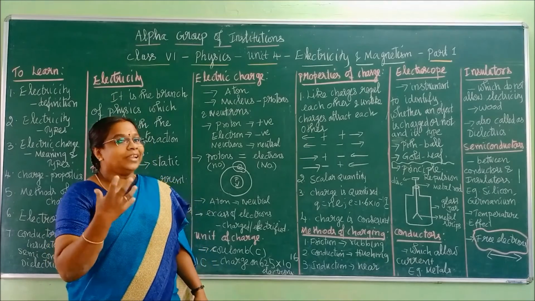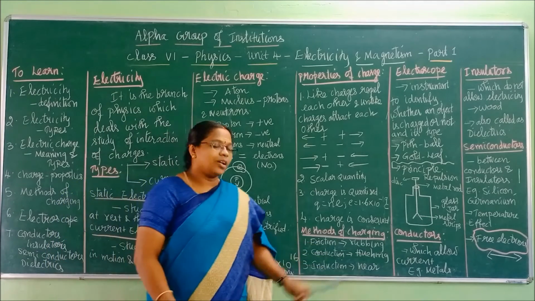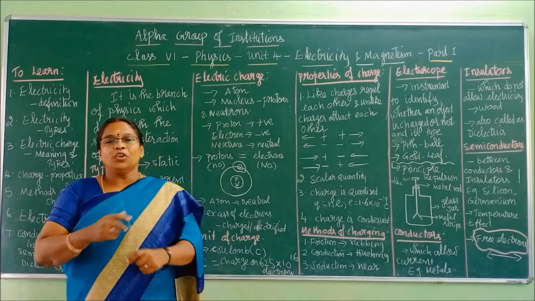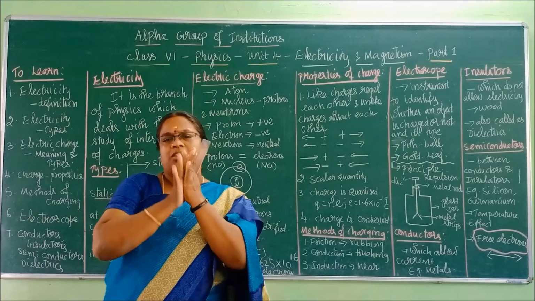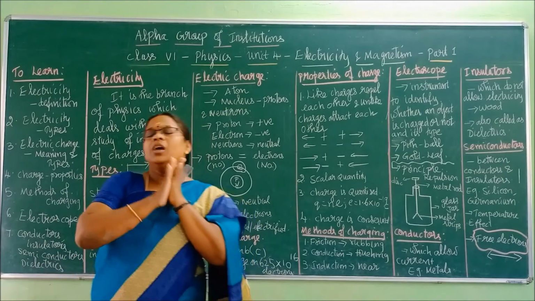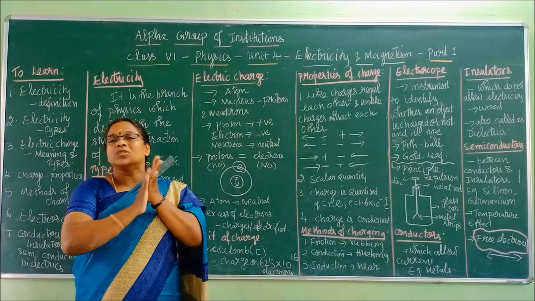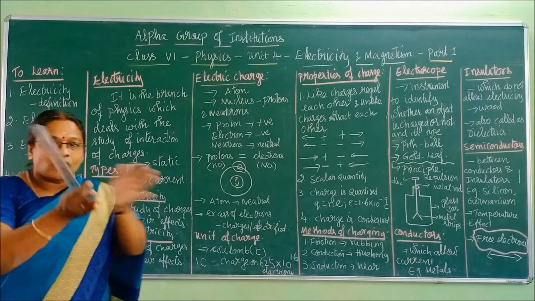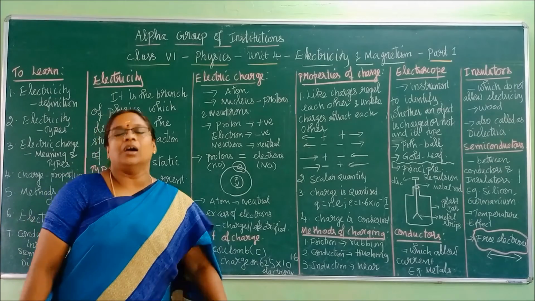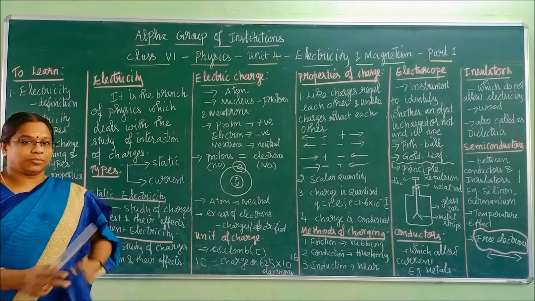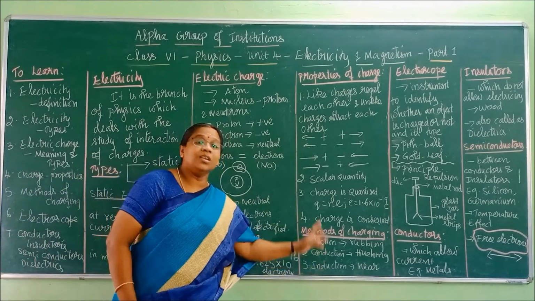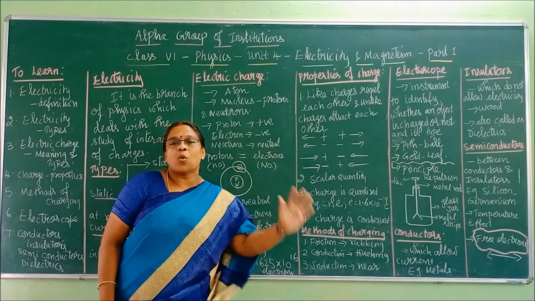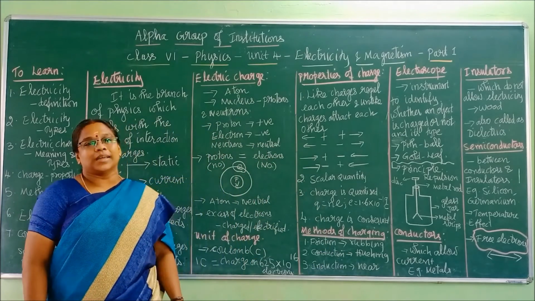So what are the key terms that I have written here? Friction means what? If you rub your hands like this, rub and see now, you can feel some hotness between your hands, right? That process, rubbing of one object over the other, is called friction. So by friction, we can transfer charge from one substance to another.